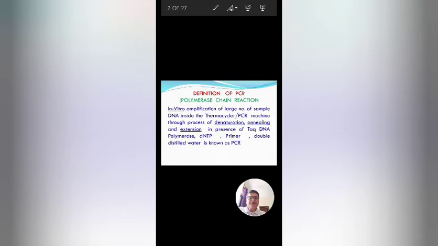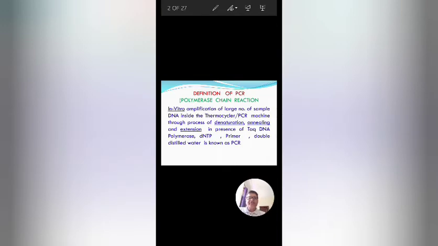It works through the process of denaturation, annealing and extension, in the presence of Taq DNA polymerase, dNTP, primer, and double distilled water. This is the definition of PCR.